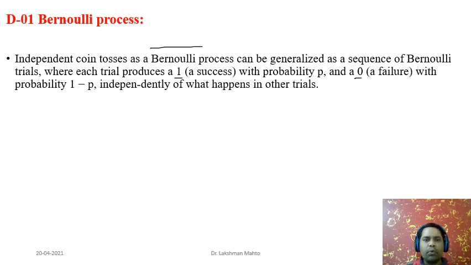The probability of failure we call 1 minus p, and the probability of success we generally say is p. And each trial happens to be independent of the other trials, so there is no dependency between any two trials. That is very clear. When you toss a coin several times, one toss is definitely independent of another toss. That scenario we always take. So through that process we are getting a Bernoulli process.